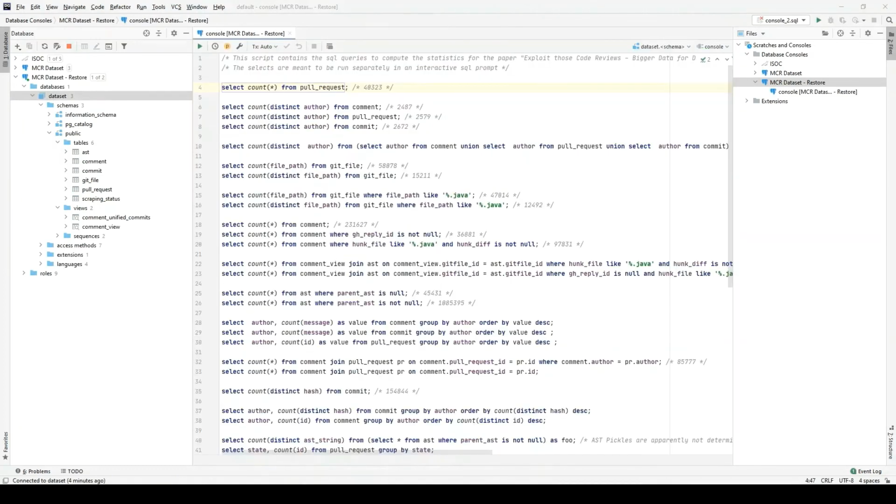As a starting point for the further exploration of the dataset, our artifact also includes an SQL script with lots of queries for all the statistics that we showed in the paper. This concludes our overview of the ETCR data model and the ETCR Elasticsearch dataset. If you are interested in finding out how to actually create a new dataset using ETCR, please see our second screencast, which features a tutorial on this subject. Thank you for your attention.